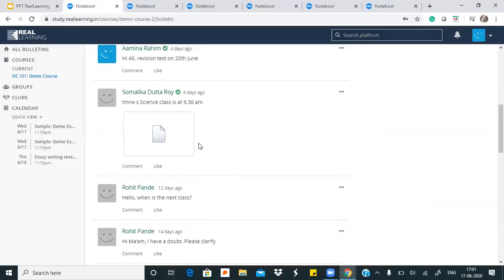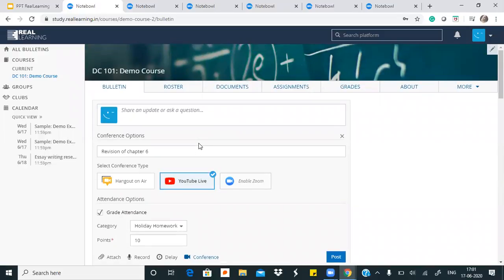Suppose a student can genuinely not attend a conference, then they will be able to see the recording of that conference from here. So this is just how the conference feature works. Also, in brief, what teachers get is a conference summary on their email after they have conducted any conference.